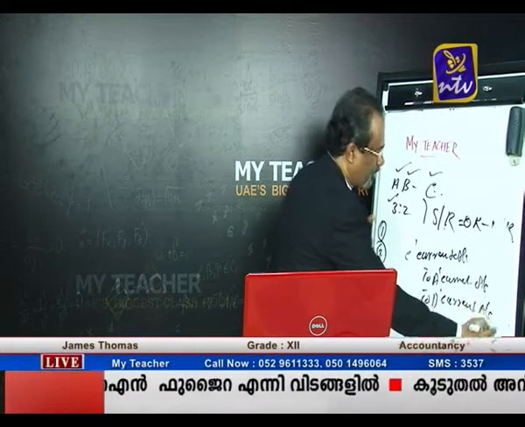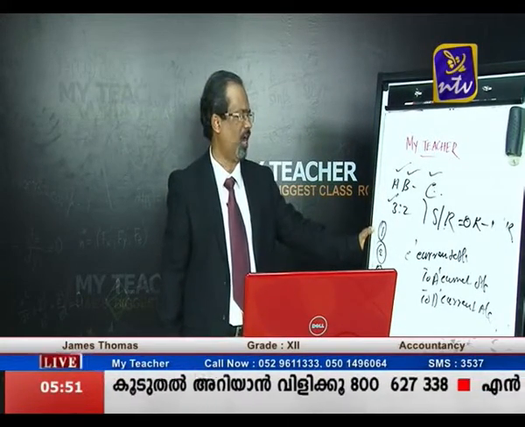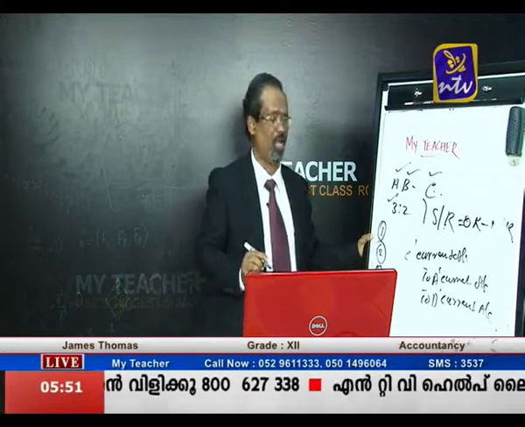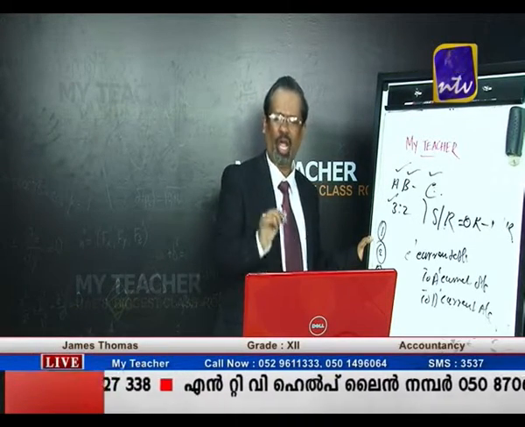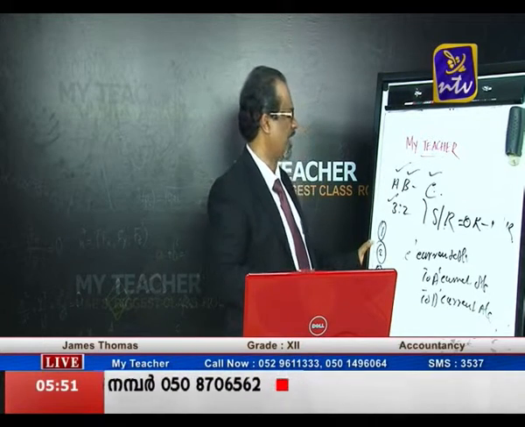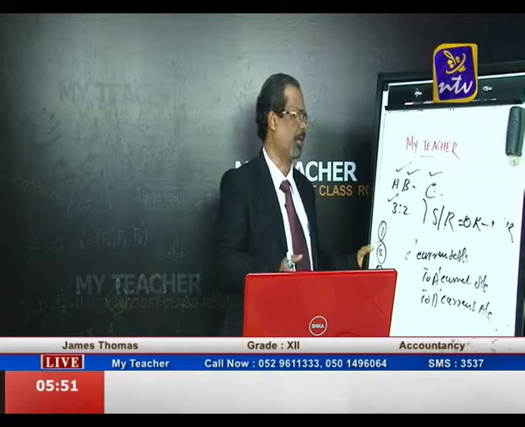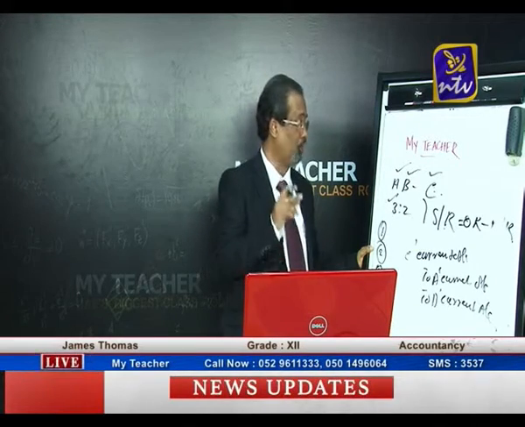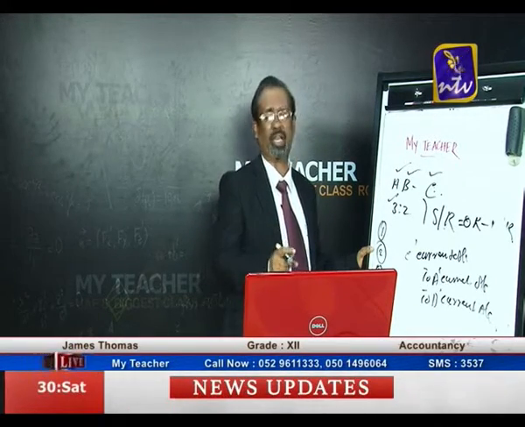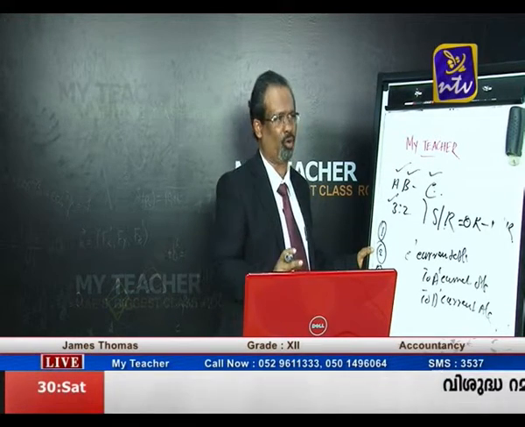So what is the context? C is unable to bring the goodwill. So we are debiting the new partner's current account and crediting the other partners' current accounts. So the entry is C's current account debit to A's current account and B's current account. So what is the context? C is unable to bring the goodwill.